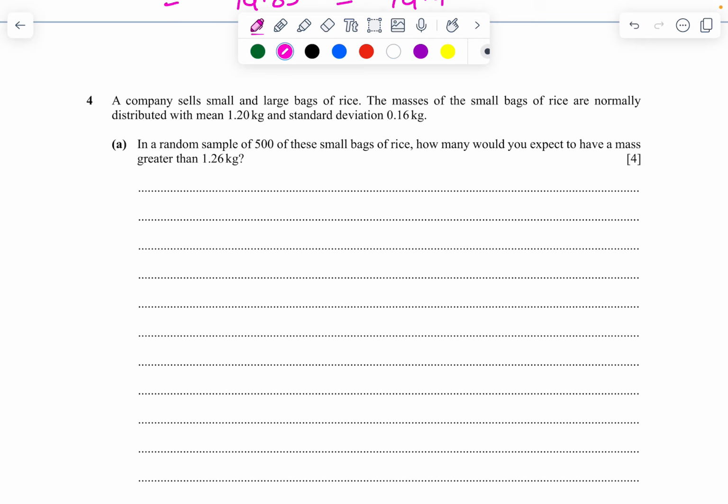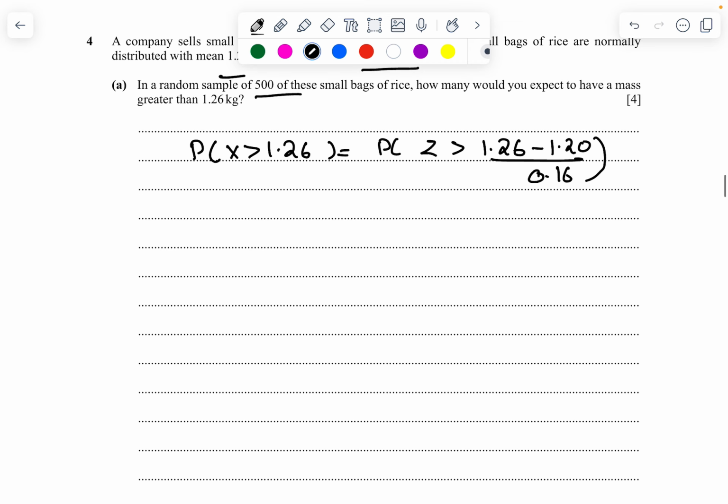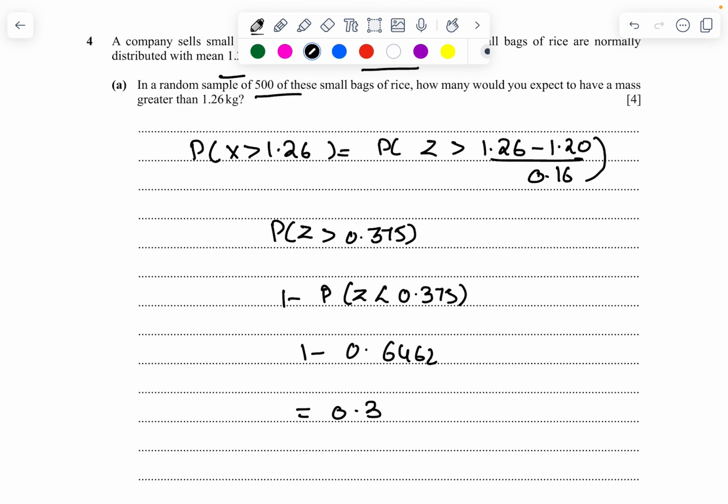A company sells small and large bags of rice. The masses of small bags of rice are normally distributed with mean 1.2 and standard deviation 0.16. In a random sample of 500, how many would you expect to have more than 1.26? So probability of x greater than 1.26, which is probability of z greater than (1.26 minus 1.20) divided by 0.16, which is probability of z greater than 0.375, which is 1 minus probability of z less than 0.375, 1 minus 0.6462, which is 0.354.